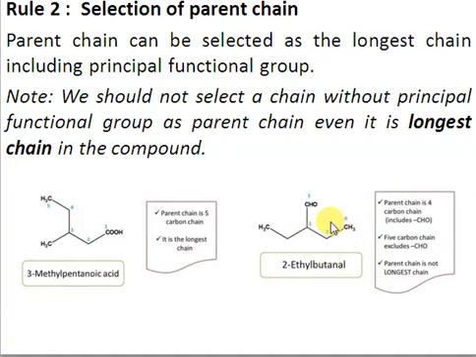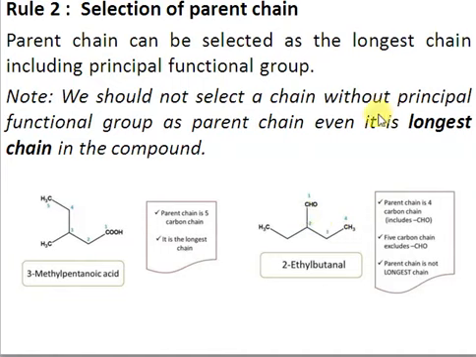So here we have another example. If you want to select the longest continuous chain here, you can see that this is the longest continuous chain, right? This continuous chain has 5 carbons, but when we are selecting this longest continuous chain, the functional group is not part of the chain, so our selection is wrong. So instead of selecting this chain, you can select either this side, right? You can see 1, 2, 3, 4, it has 4 carbons, but still it has the principal functional group, so this selection is right. Or the other way around, you may also select this side. Since the molecule is symmetrical, it doesn't matter if you select this side or that side.